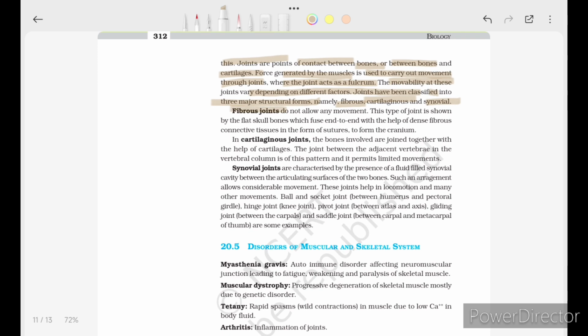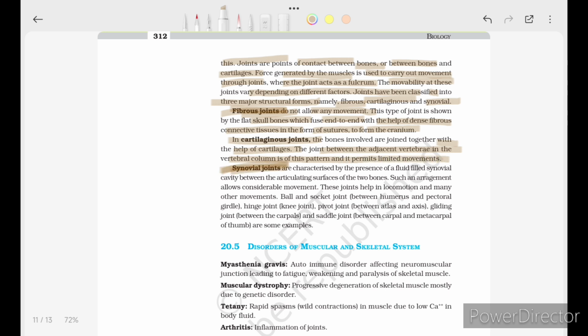Fibrous joints do not allow any movement. This type of joint is shown in the flat skull bones, which fuse end to end with the help of dense fibrous connective tissues in the form of sutures to form the cranium. In the cartilaginous joint, the bones involved are joined together with the help of cartilage. The joint between the adjacent vertebrae in the vertebral column is of this pattern and it permits limited movement.